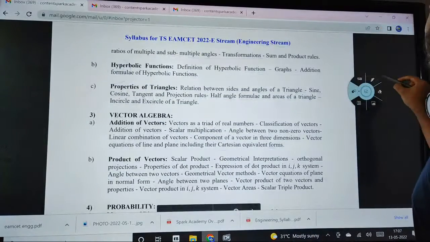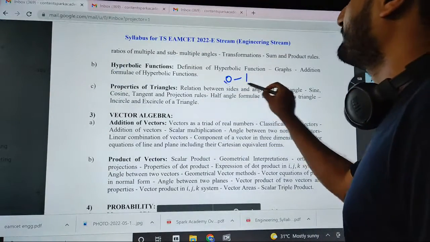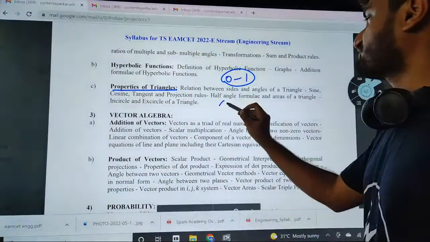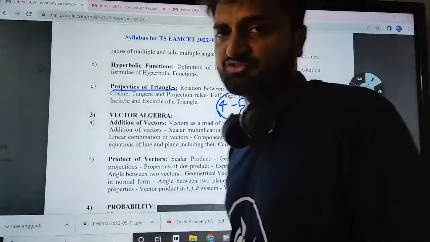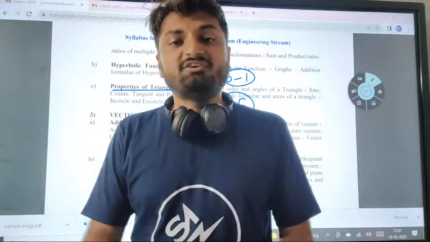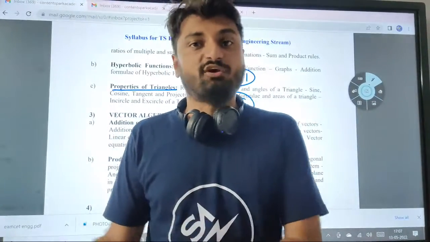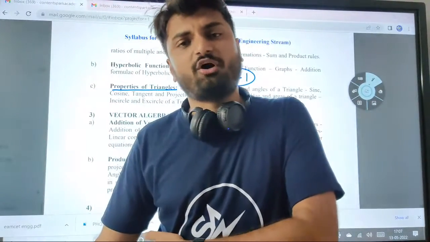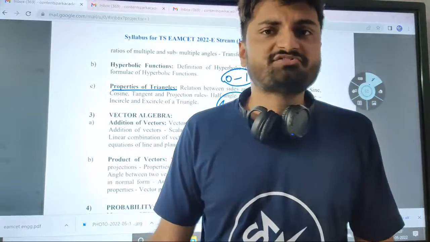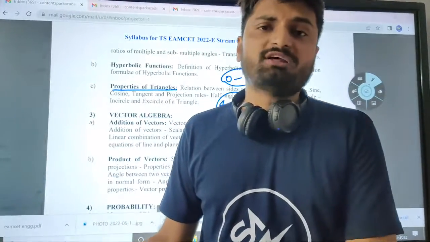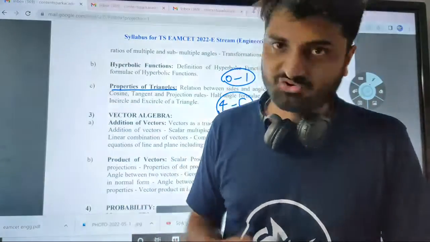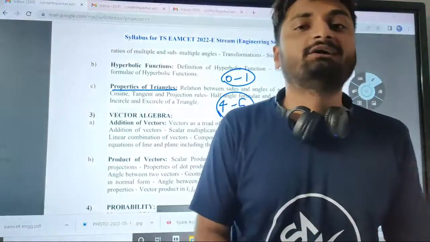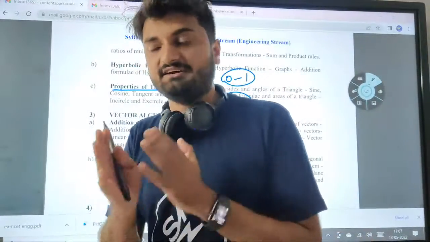Hyperbolic functions, generally it is again 0 or 1 question. And properties of triangle is a really important chapter. Generally you expect 4 to 5 questions from properties of triangle as well. Again, whatever I am giving you is plus or minus 1 because you have various slots. In some slots, more questions might be asked from properties, fewer questions from up to transformations, fewer from permutation combination, probably more questions in complex numbers. So it varies from paper to paper. I can only give you the approximate weightage, keeping into consideration the last 5 years, last 10 years trends.